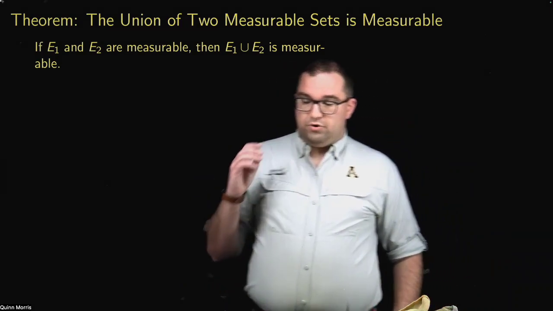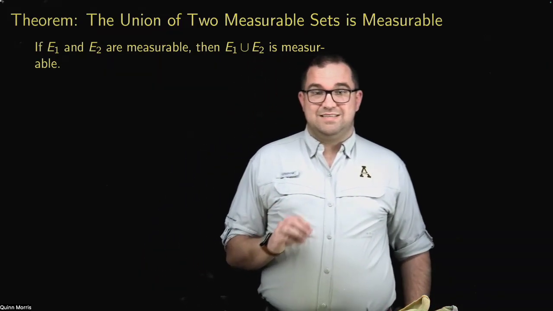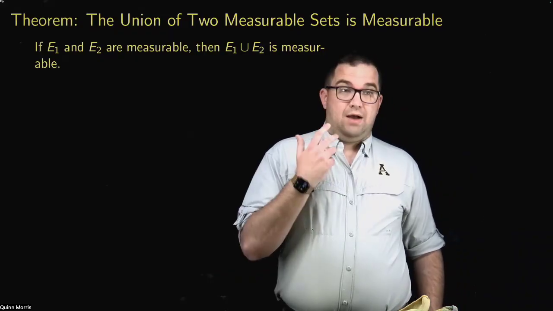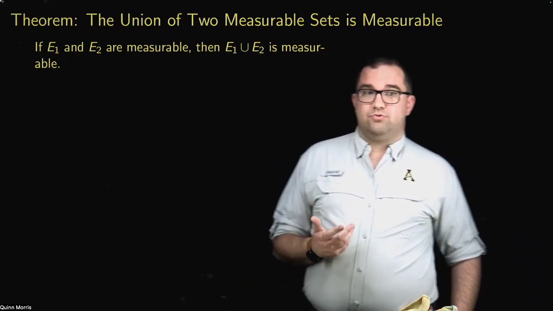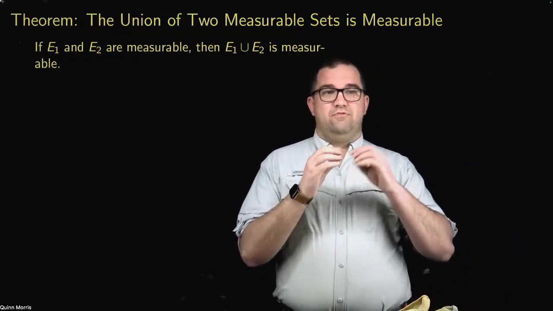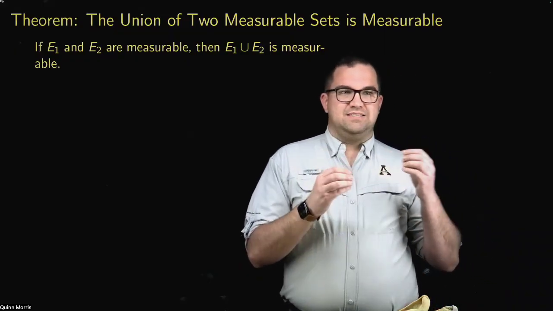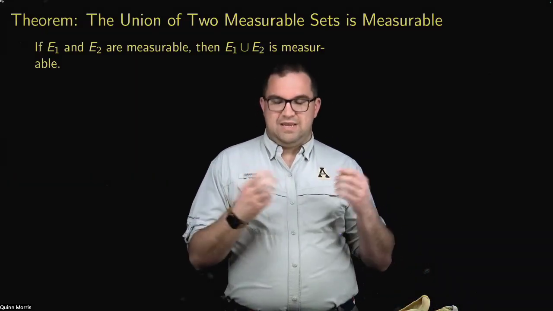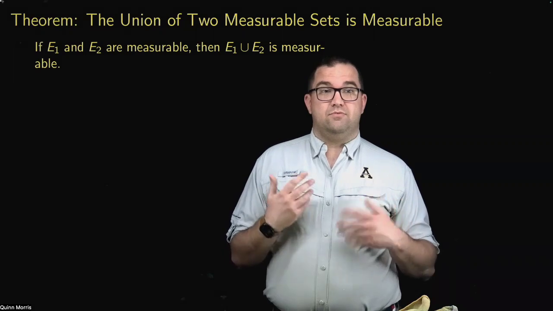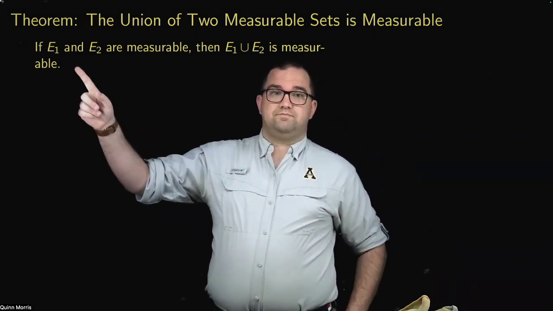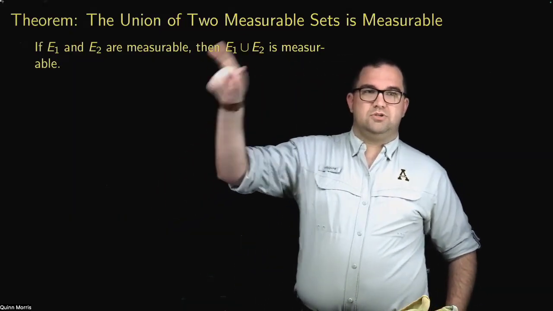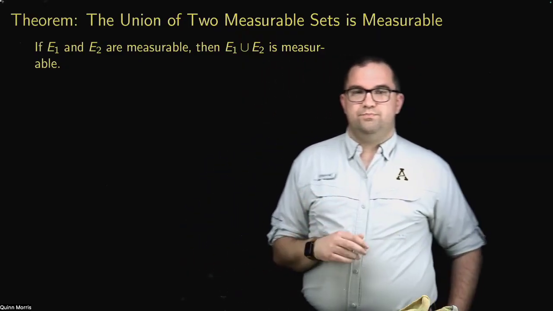Now, we are not going to prove this theorem in the video. It's theorem 3.7 on page 131 of the text. You're welcome to go look at it. I would encourage you to see if you can follow it through. I will say that the proof is very heavy on set theory. It's very reliant upon rewriting certain sets as certain unions and intersections of other sets. So you spend a lot of time doing set theory, but the result does fall out. You show that if the Carathéodory condition is satisfied for E1 and for E2, then it also has to be satisfied for E1 union E2.